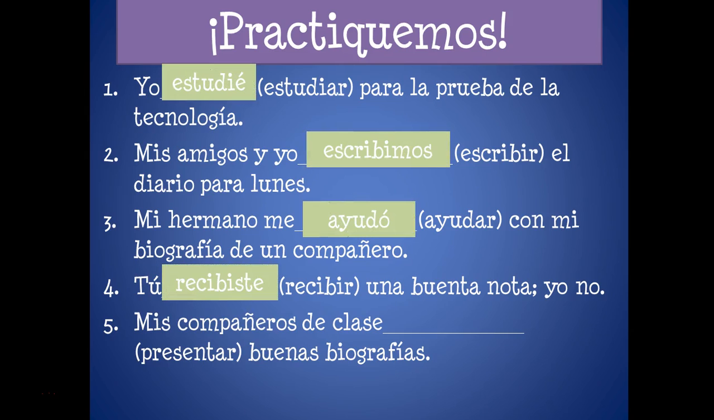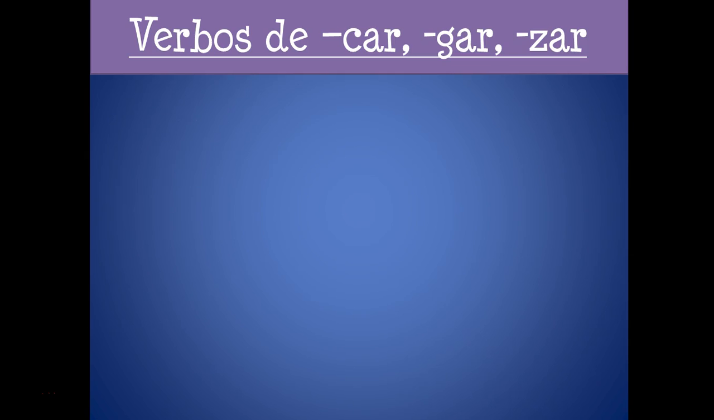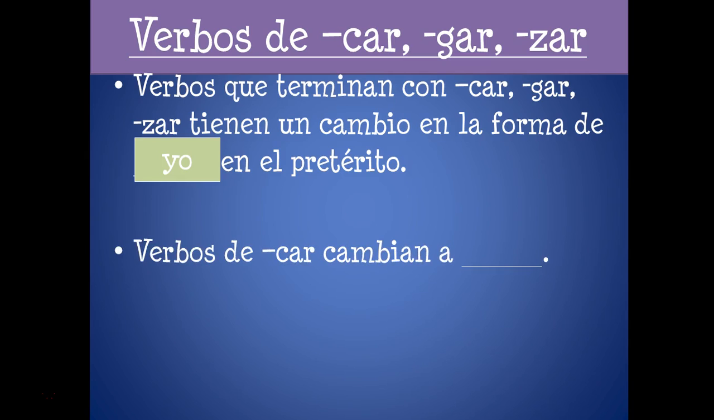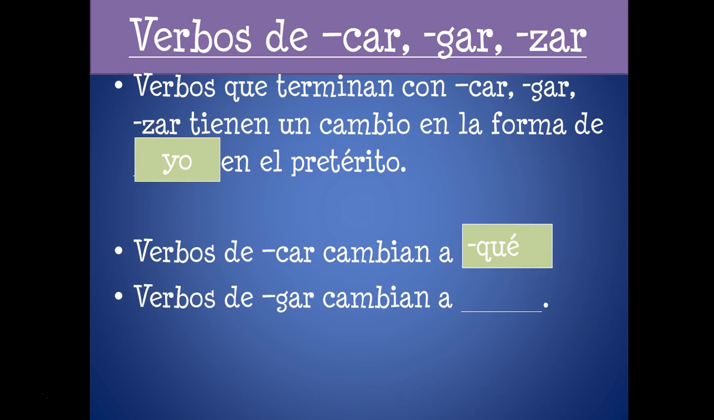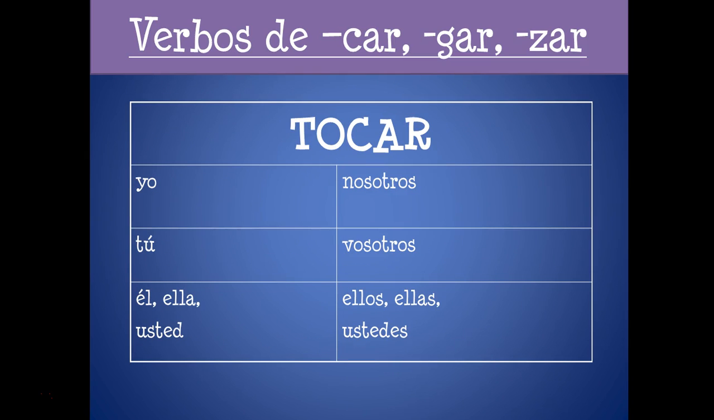Here are these answers. We did these ones in class. And then car-gar-zar verbs. Remember, in the yo form in the preterite, verbs that end in car, gar, or zar will change to maintain pronunciation. Verbs that end in car, the C will change to QU. Verbs that end in gar, G will change to GU. And verbs that end in zar, Z will change to C.